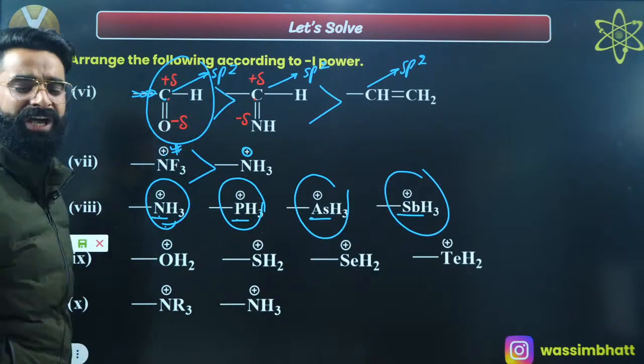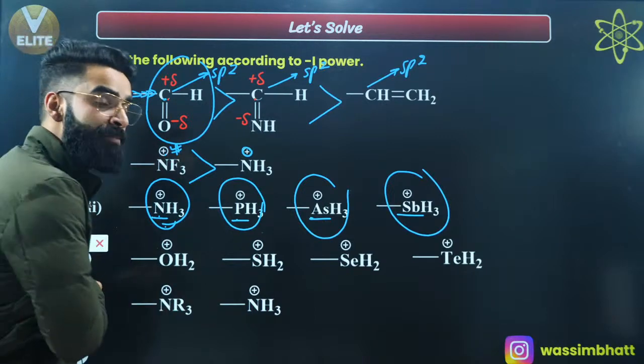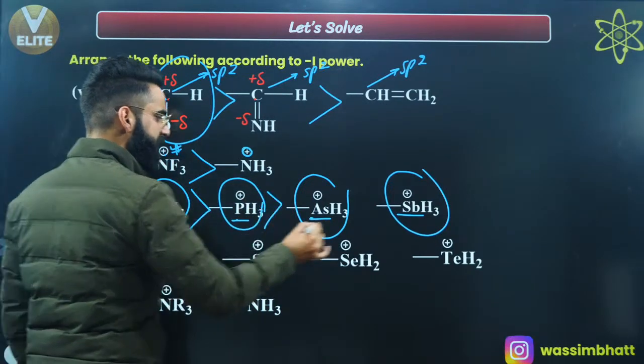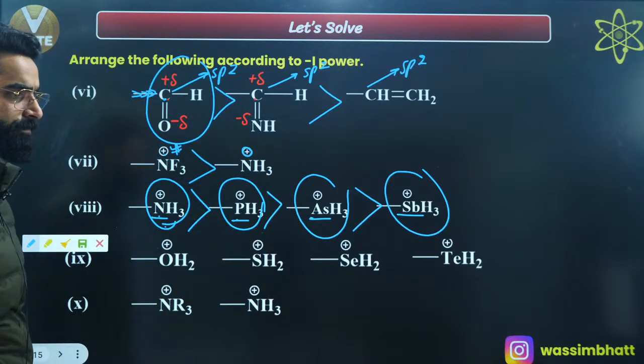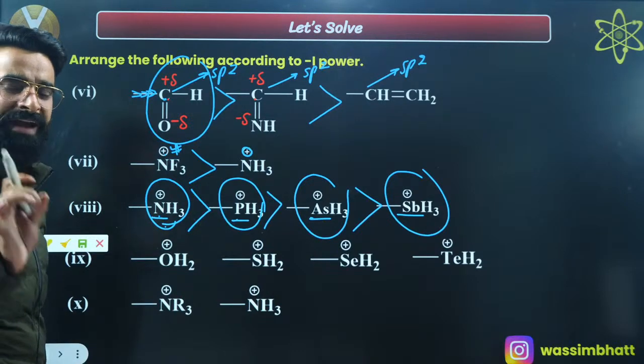Wherever positive charge density is more, that group is only going to drag the sigma electrons more towards itself, due to which this group shows more minus I, followed by this, followed by this, followed by this. This is going to be the order. Wherever positive charge density is going to be more, there only the minus I power of the group is going to be more.